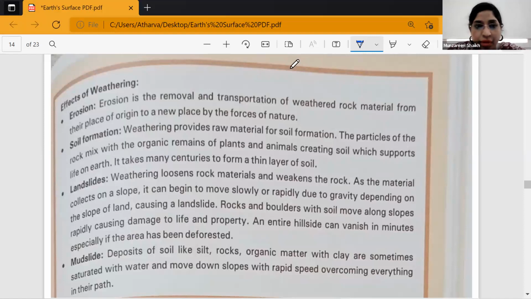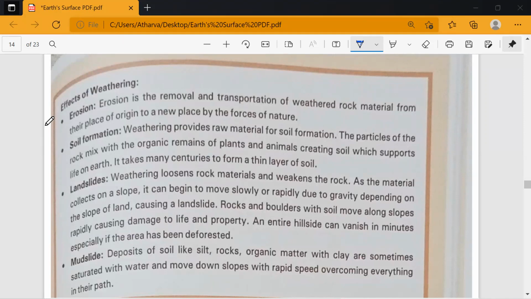Okay, so children, in the previous class, we had studied about the three different types of weathering. We saw physical weathering, then chemical weathering, and then biological weathering, right? Do you all remember what we had studied in the previous class? Yes, ma'am. Okay, good.